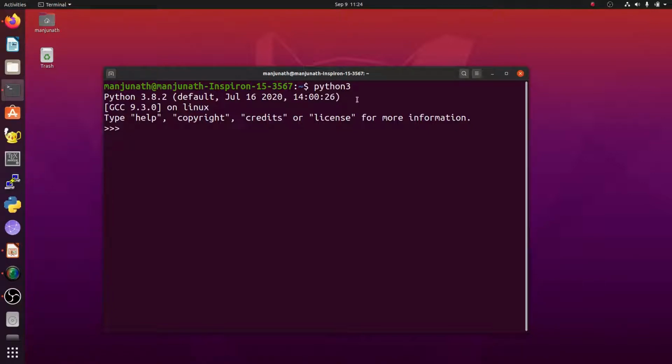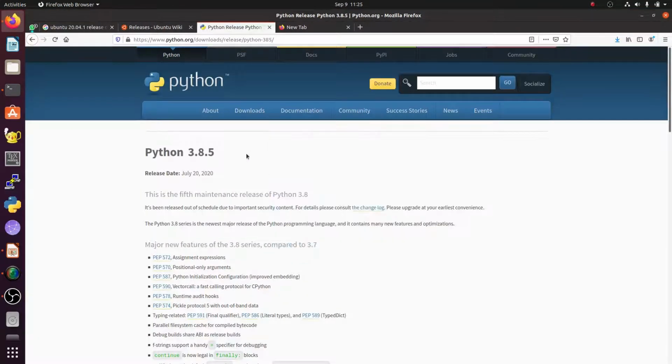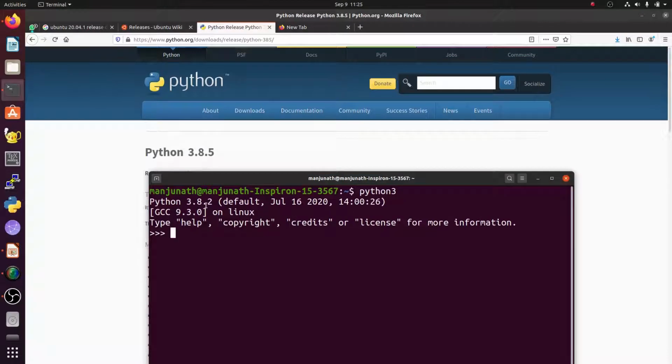You can see here I installed this operating system 10 days back itself. Whenever you install a Linux based operating system, by default you have Python, so there is no need to install Python software for the Linux based operating system. The Python version available on my laptop is 3.8.2. Once again this is one of the latest versions, released on July 16, 2020. But compared to 3.8.2, 3.8.5 is the latest version.